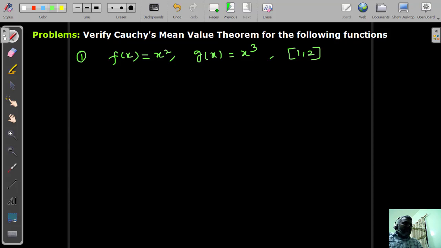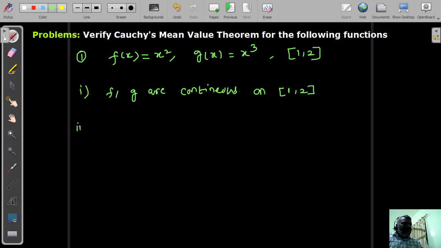Let's start like this. We will start with the first condition: f, g continuous on the closed interval [1, 2]. Why are these two functions continuous? These two are clearly algebraic functions. x^2 is an algebraic function, x^3 is an algebraic function, and algebraic functions, we know, are everywhere continuous.